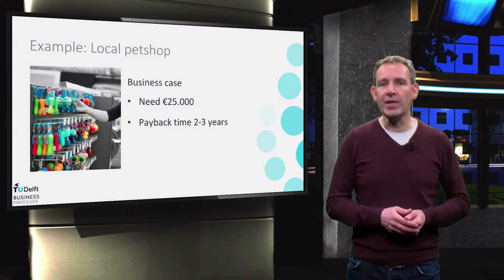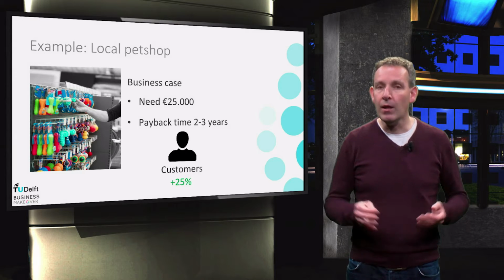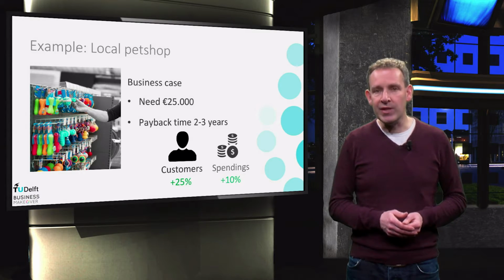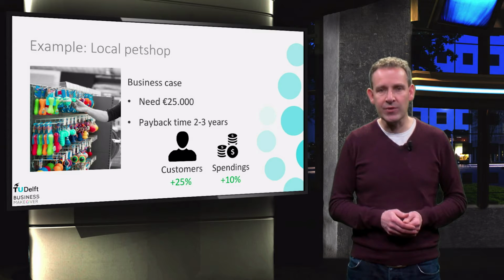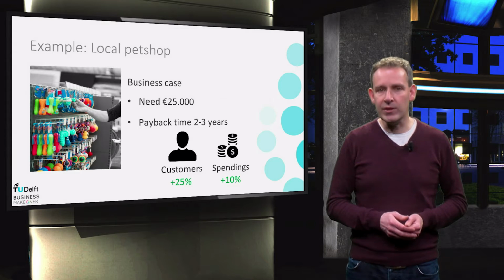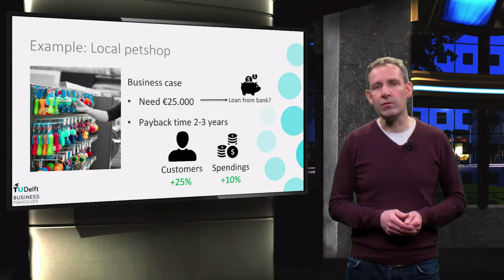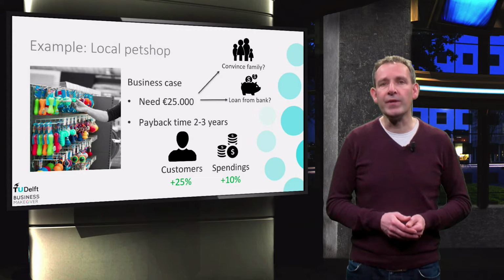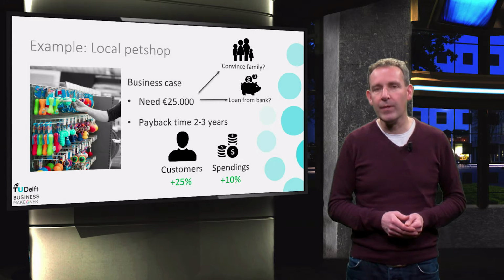With the new shop, the business case assumes that 25% more customers will come, and each customer spends about 10% more on average. And due to his cash problems, Albert cannot afford to invest himself. He has to negotiate with the bank to see if they will lend him the 25,000 euros. Or he has to convince his family that they will get their money back.